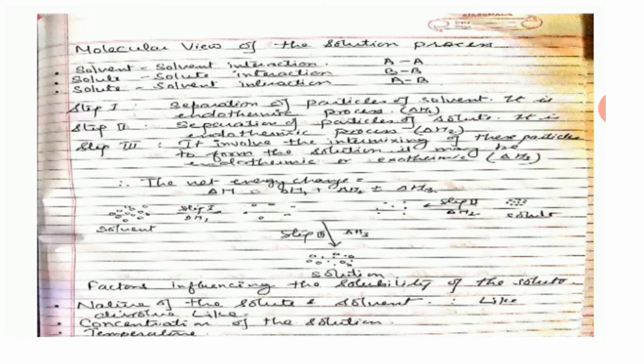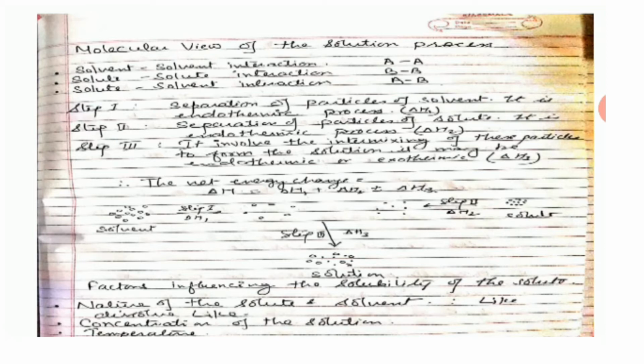Heat has to be given to this to break this bond. The second step is the separation of the particles of the solute. It is also an endothermic process. Again, heat has to be given to break the solute-solute bonding.